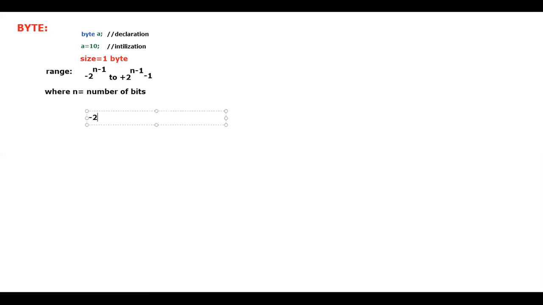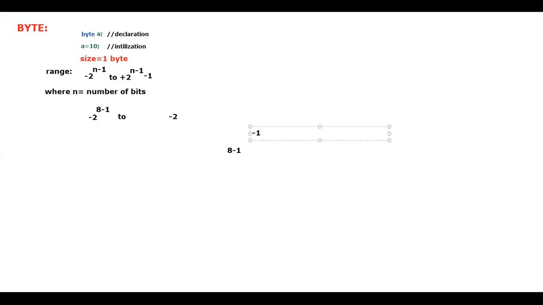Minus 2 to the power of n, this time n happens to be how much? So this happens to be 8 bits. So I would like to tell it as 8 minus 1. So it is nothing but minus 2 to the power of 8 minus 1, and after that minus 1.